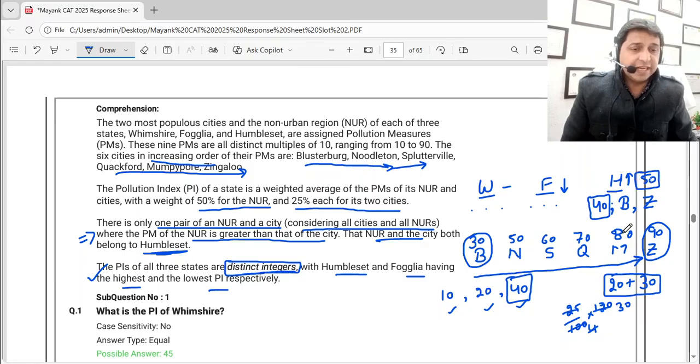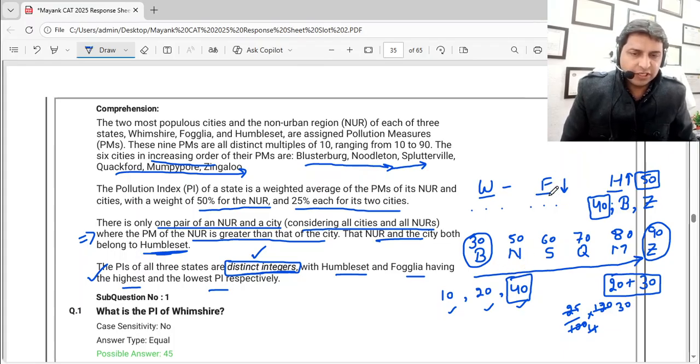We did not take 80 because 80 plus 30 is 110. If I take 25% of 110, I will not get an integer, and they said I need to take the PI of all three states as distinct integers. If I take 70, then 70 plus 30 is 100, again 25% of it will not be an integer. 60 I could take, but then it will not be the highest. Let's go with the next point.